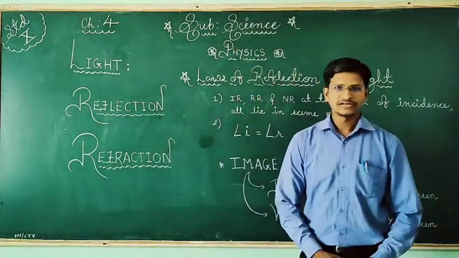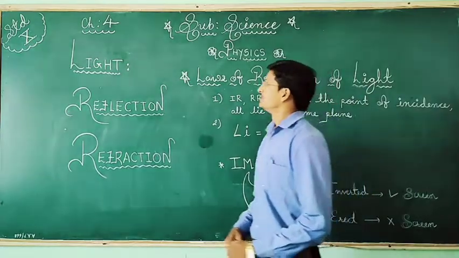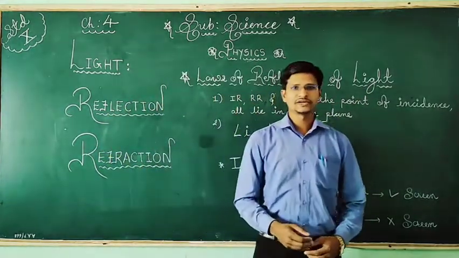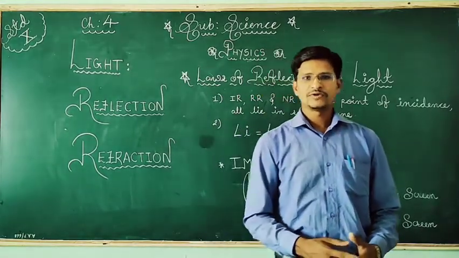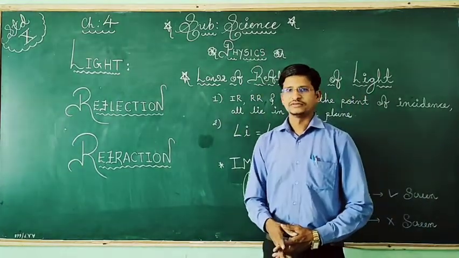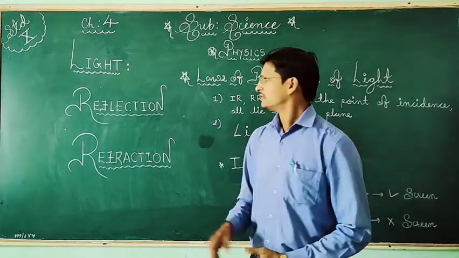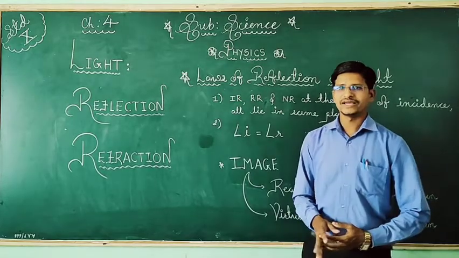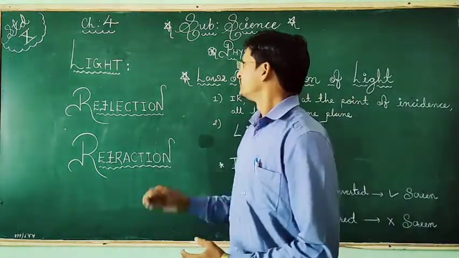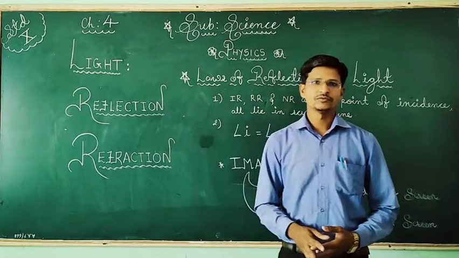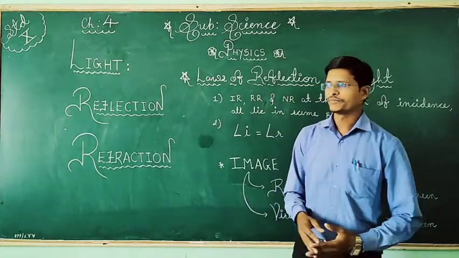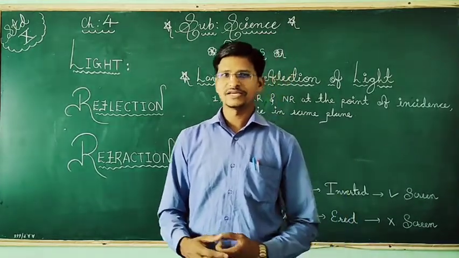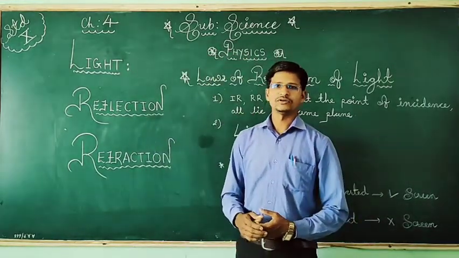Today we are going to start another new chapter, number 4, that is Light, Reflection and Refraction. In our physics we have completed two chapters: chapter number 5, that is the Human Eye and the Colourful World, and chapter number 3, that is Sources of Energy. Those two chapters we have completed, and I have signed your notebook also, for those who have written the exercise, and not for those who have not written.